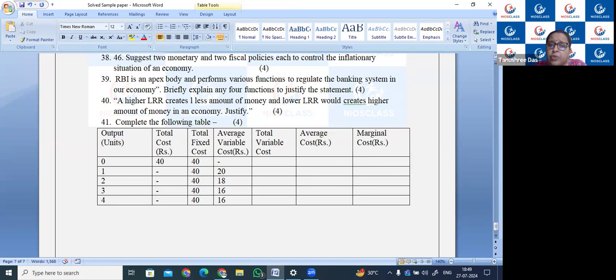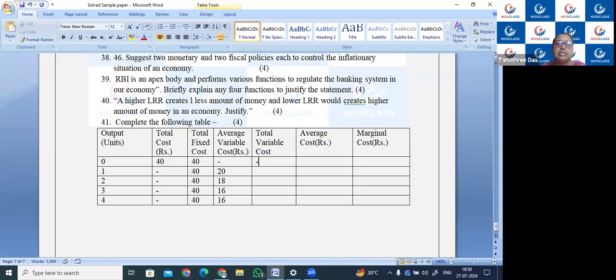Now we have average variable cost, and we need to get total variable cost. What is the formula for average variable cost? Total variable cost divided by number of units. So to get total variable cost from average variable cost, the formula is average variable cost multiplied by total output units. For the first unit, we have nothing.